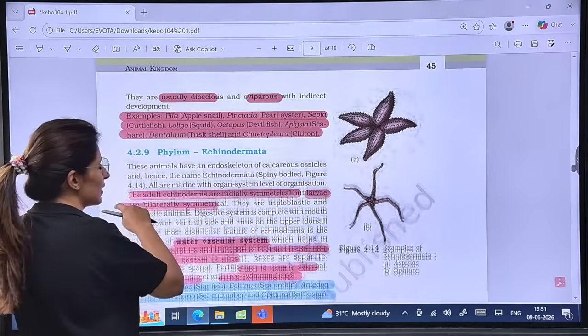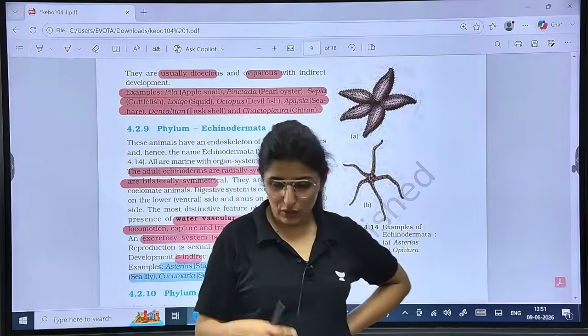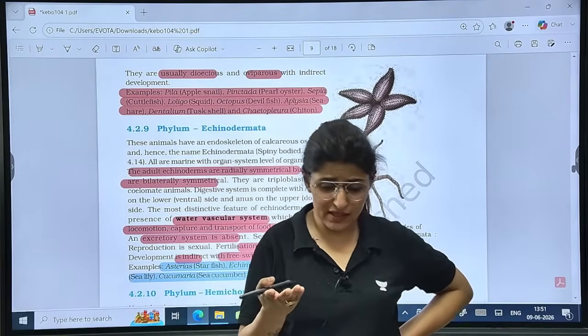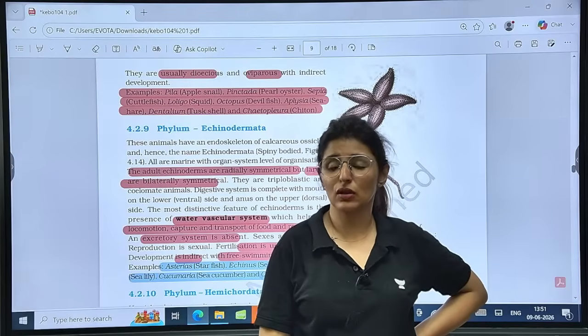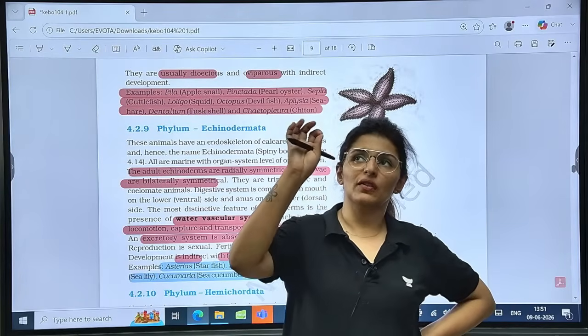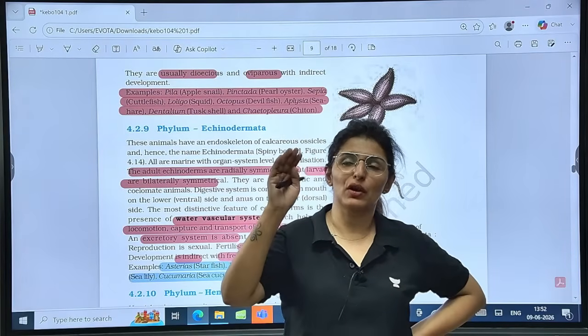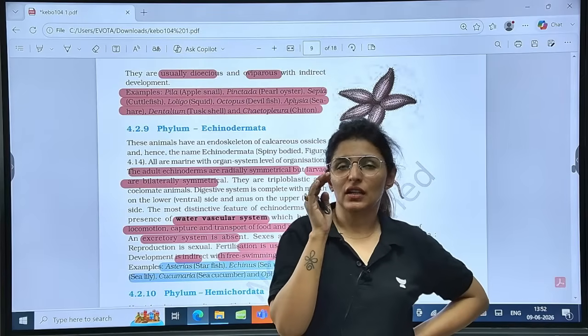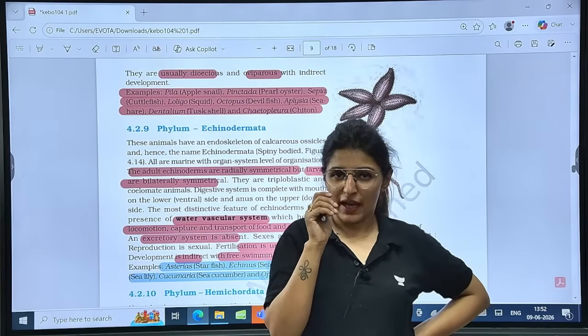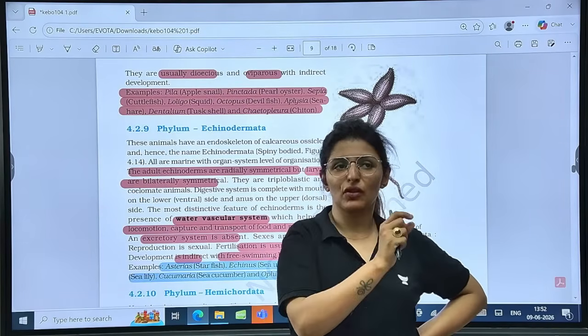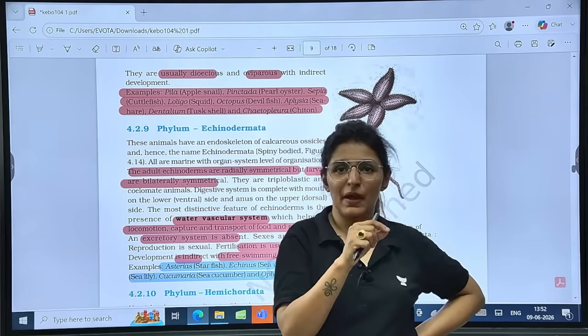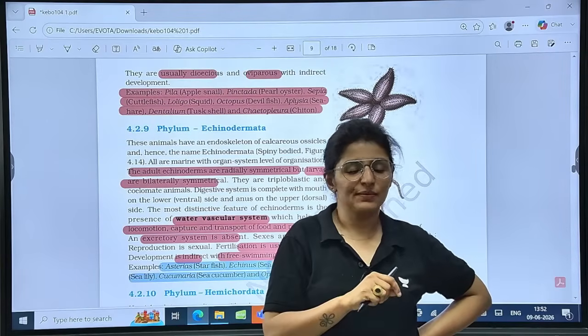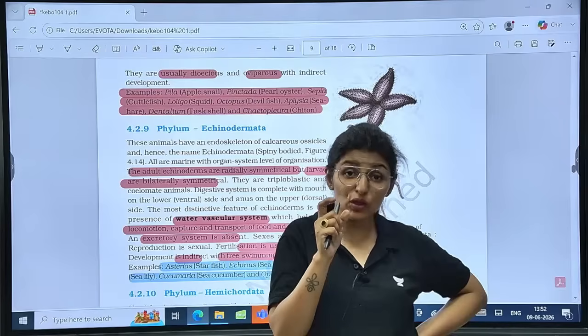chiton. Is that clear? Now, recently I was just going through these questions. I'll be practicing these questions with you in the special class also. So there was this question, which of the following organisms belong to the phylum Mollusca? And all the names were starting from C. Sea hare, sea pen, sea this, sea that, right? So you should be able to